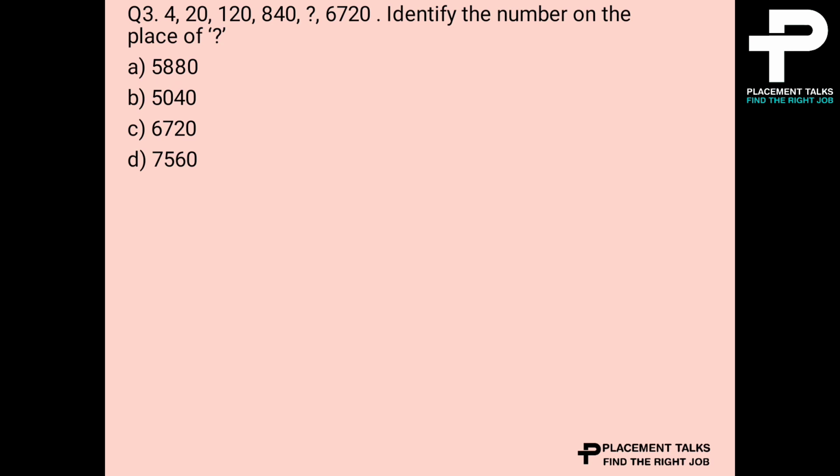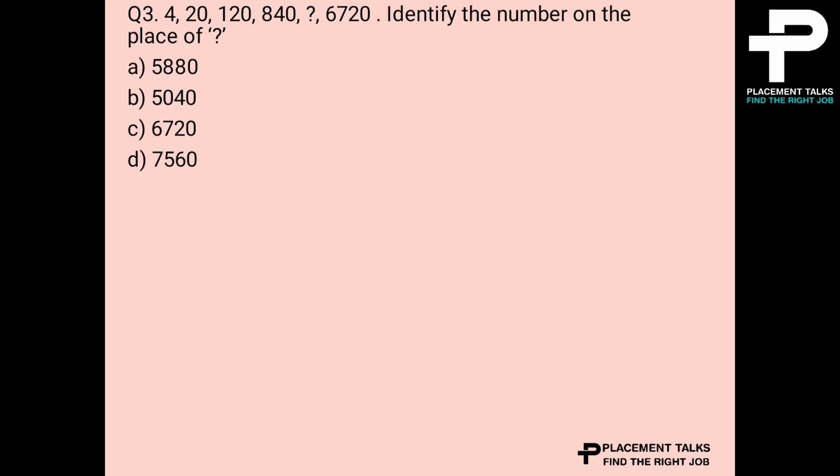Let us go to the third question, which is, they have asked to find the question mark. They have given the series 420, 120, 840, question mark and 6720. By seeing this series, we can say these are multiples.